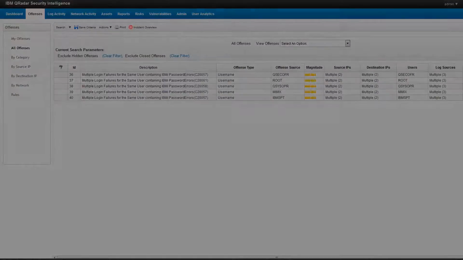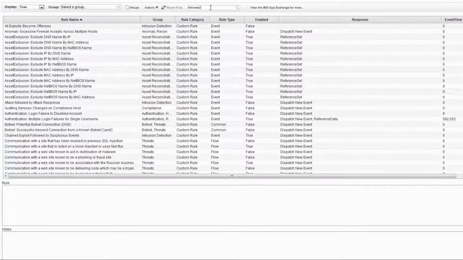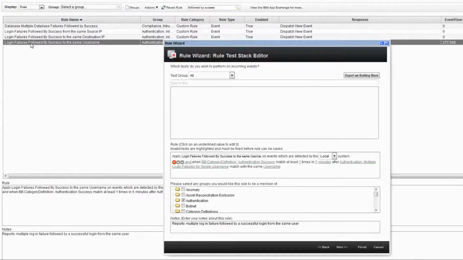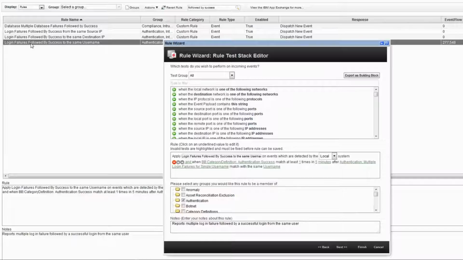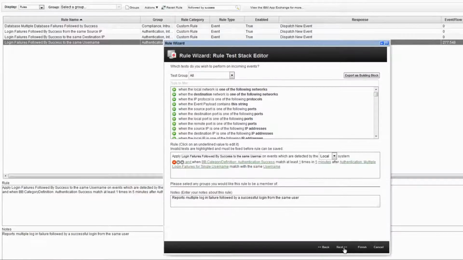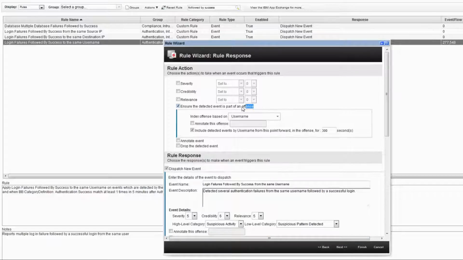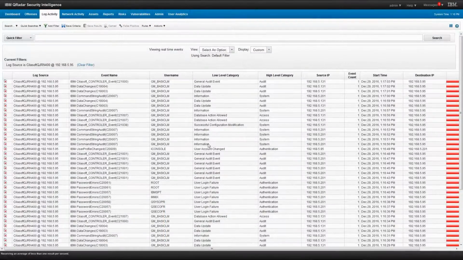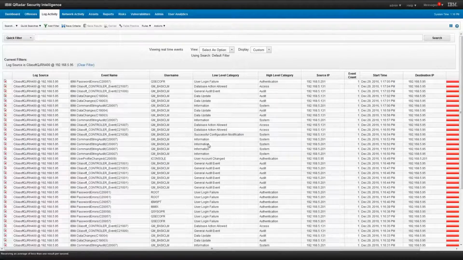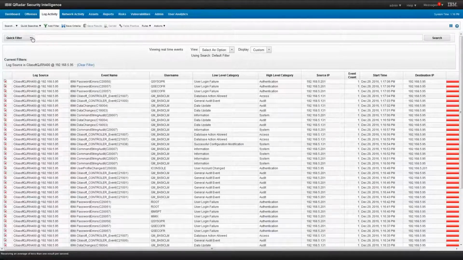At this point, you should also notice that in the case where the malicious user eventually guesses the password, the following rule should trigger. This rule also ensures that the detected events are part of an offense as shown on the screen, resulting in an offense update associated with a particular user profile. Let's now dive into the Cilasoft events. The Cilasoft events report on activities carried out by users who connect to the IBM from a workstation.